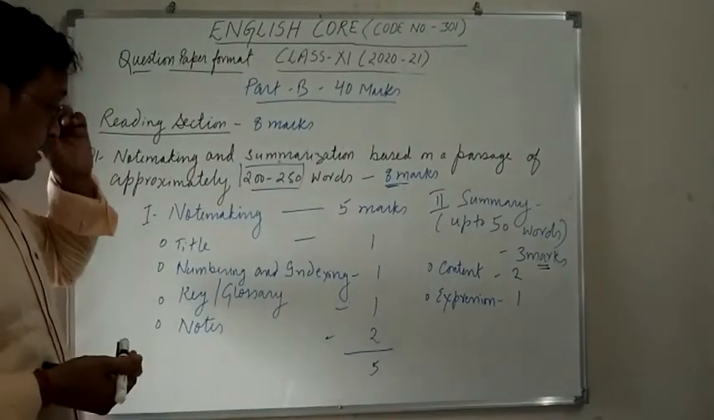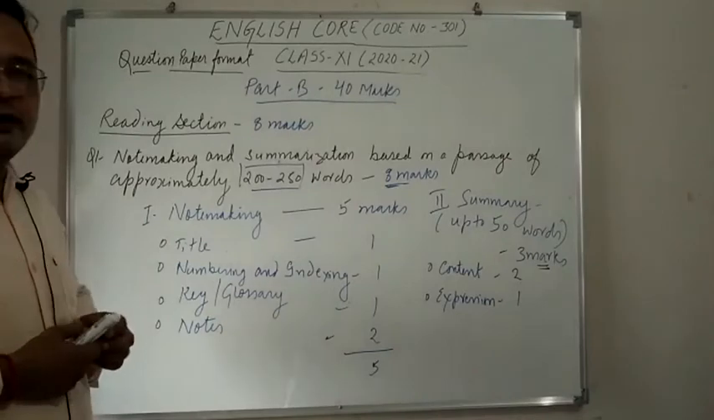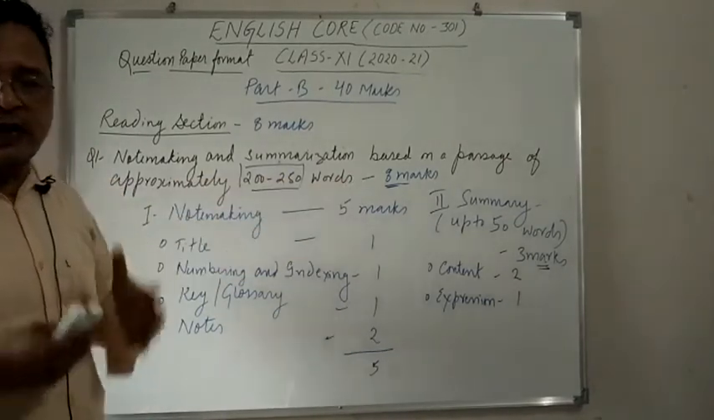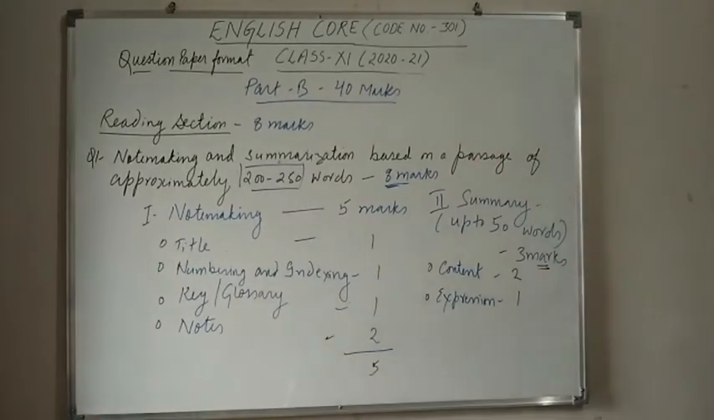So children, this is a very important question, and it's a scoring question also, because note picking and summary together are of a total of 8 marks. So you can score 8 marks in a nice manner if you have practiced note making.